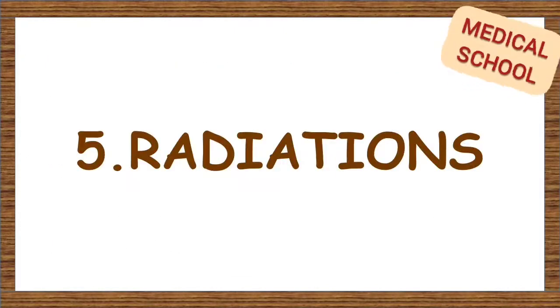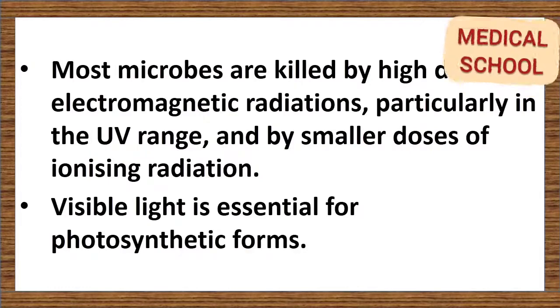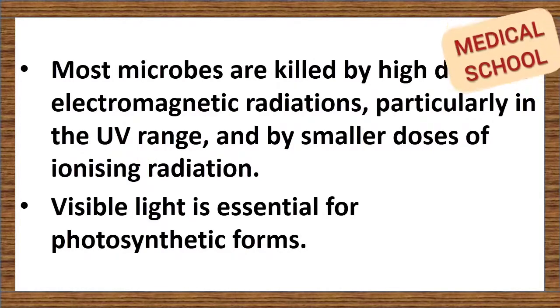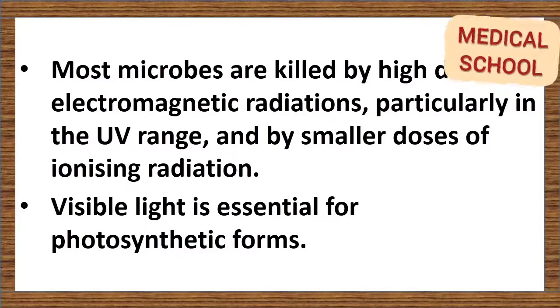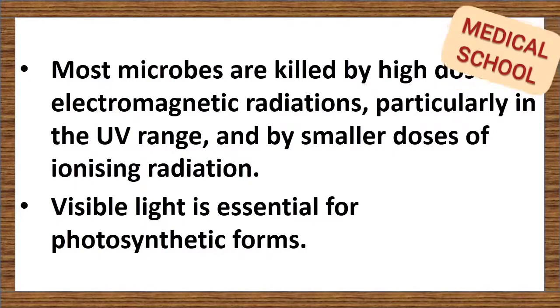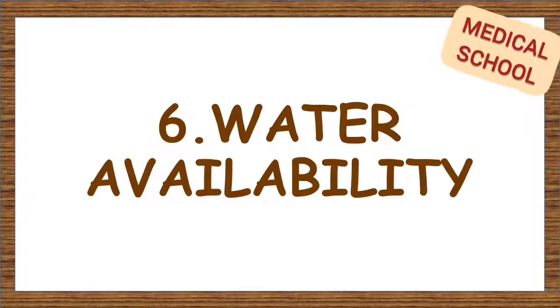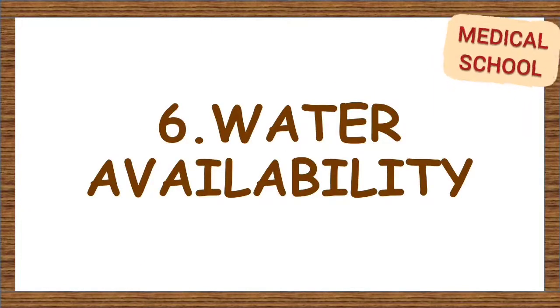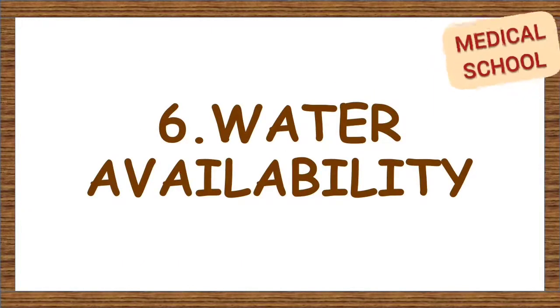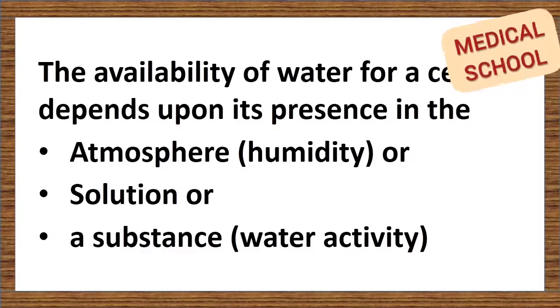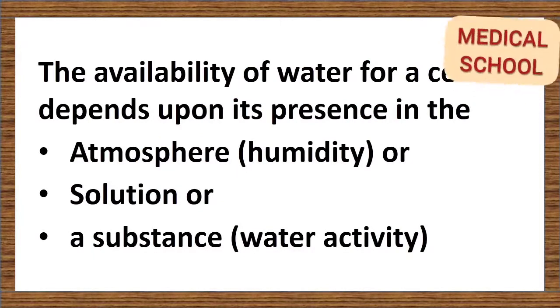Radiation. Most microbes are killed by high doses of electromagnetic radiation, particularly in the UV range, and by smaller doses of ionizing radiation. Visible light is essential for photosynthetic forms. Water availability. Water is the solvent in which the molecules of life are dissolved, and the availability of water is therefore a critical factor that affects the growth of all cells.